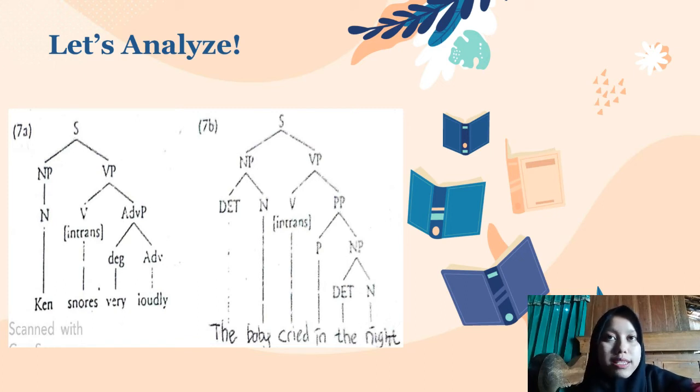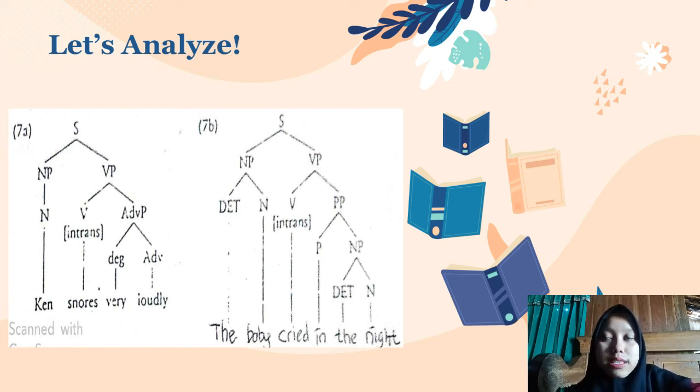The noun phrase is reduced to the noun occupied by Ken. The verb phrase is divided into two parts, intransitive verb and adverb phrase. The verb is occupied by snores, meanwhile the adverb phrase is broken down into two parts, namely degree, which is occupied by very, and adverb, occupied by loudly.